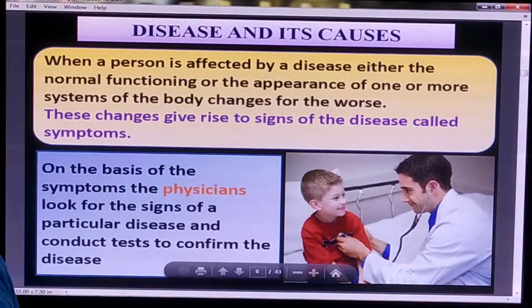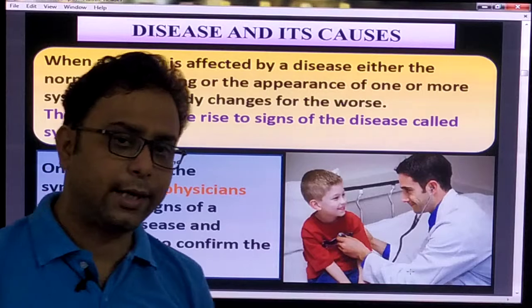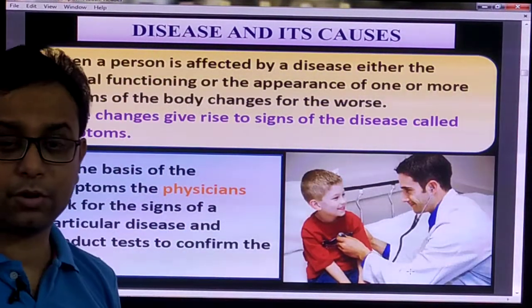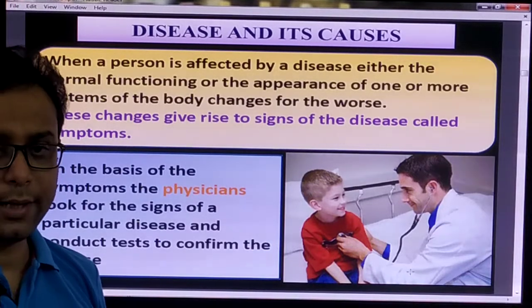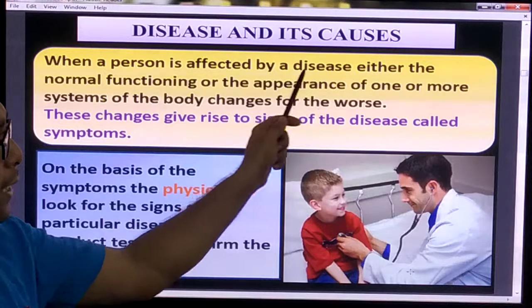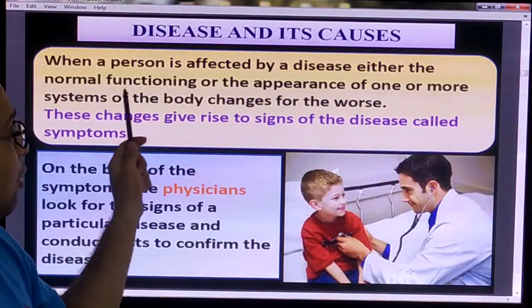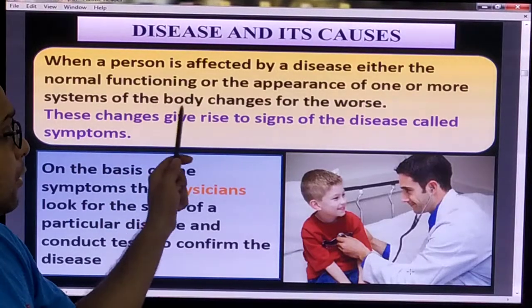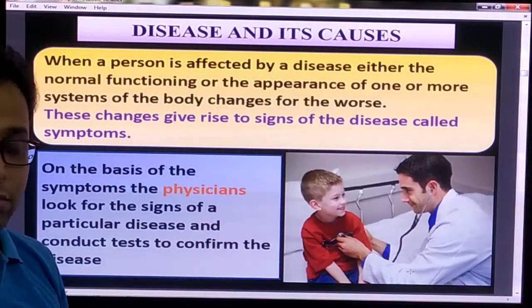Now, disease and its cause. So now we will discuss what is meant by disease and what the different causes behind it are. Number one, the disease. When a person is affected by a disease, either the normal functioning or the appearance of one or more systems of the body changes.